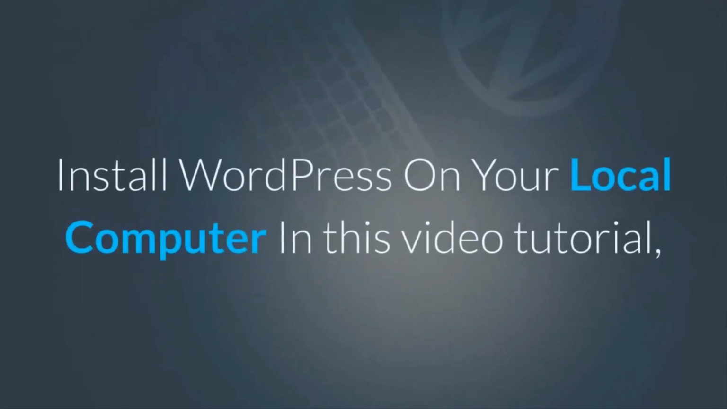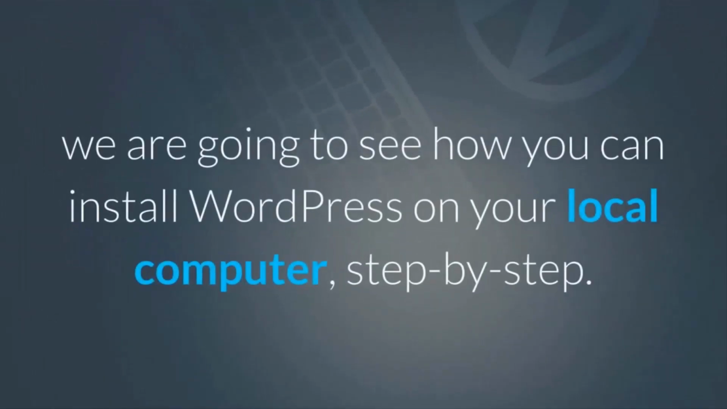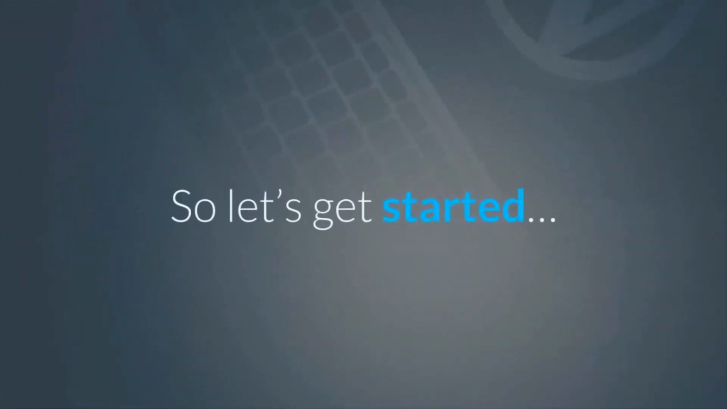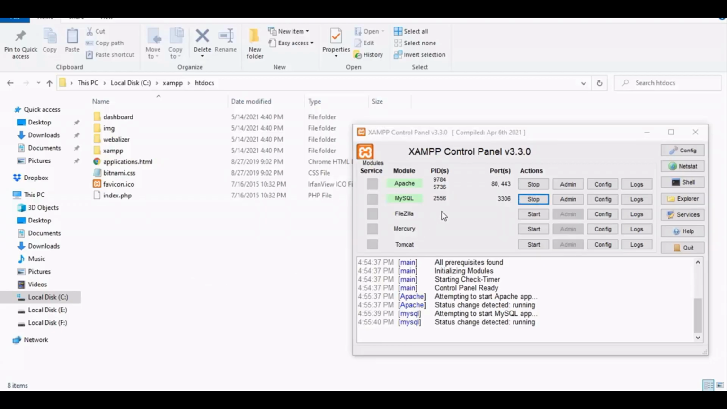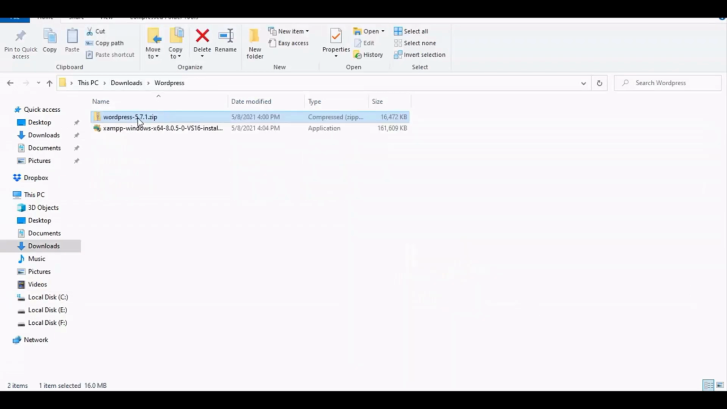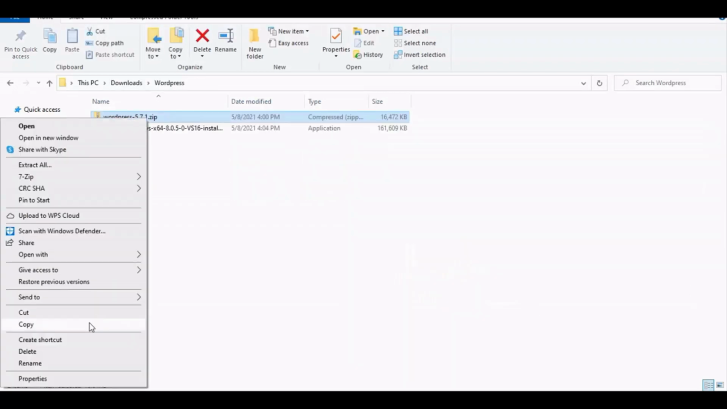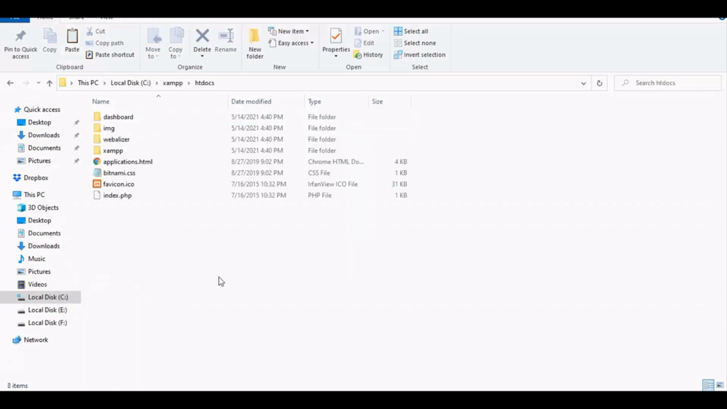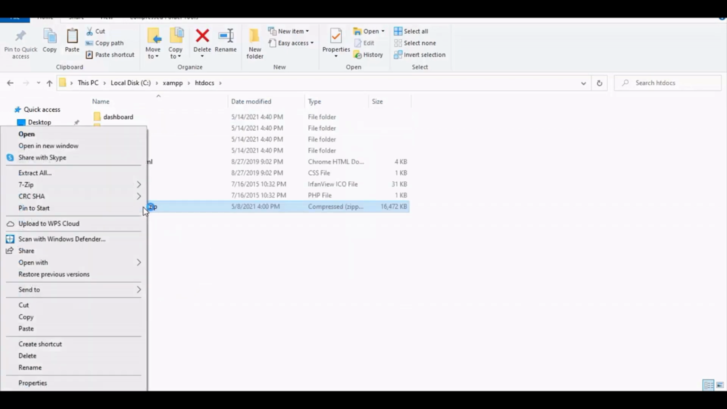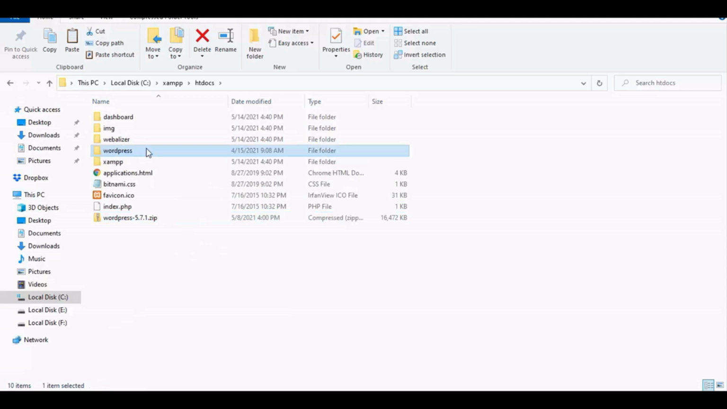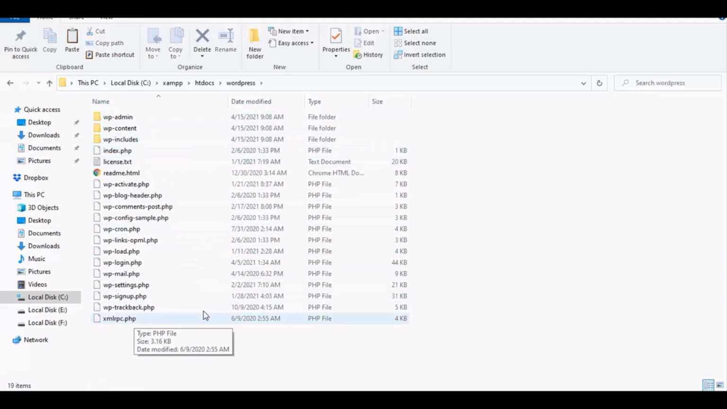Install WordPress on your local computer. In this video tutorial, we are going to see how you can install WordPress on your local computer, step by step. So let's get started. So first install a local server, XAMPP, then download WordPress, copy it and go to local disk C, XAMPP and htdocs. Here paste your WordPress folder. Then extract its file here. Once done, open the folder and here you can see all its files.